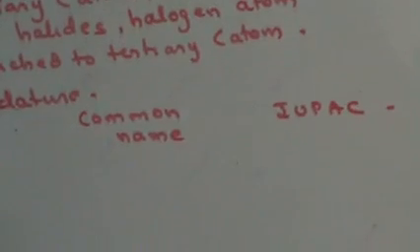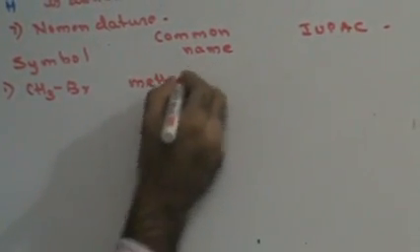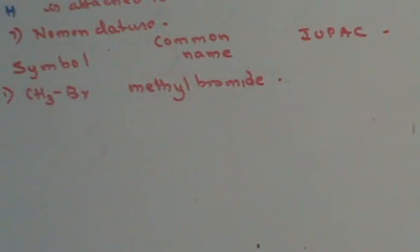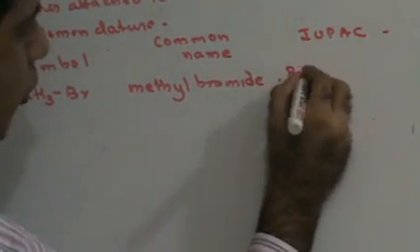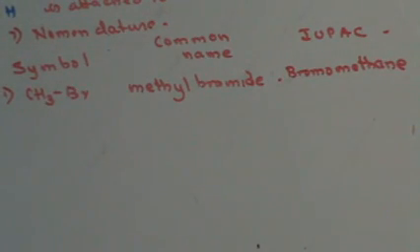First, CH3Br, one carbon atom. Therefore, this is methyl. Br, bromide. Right? When you are doing the IUPAC name, the inorganic comes before organic. So this is going to be bromomethane. Right? Methyl bromide and bromomethane.